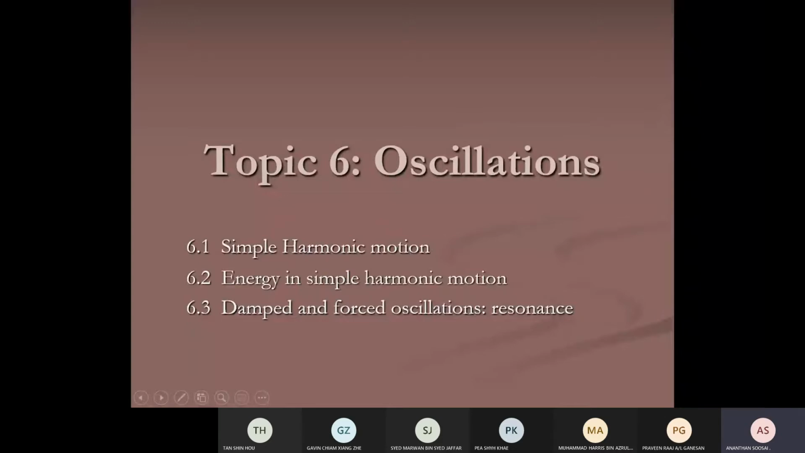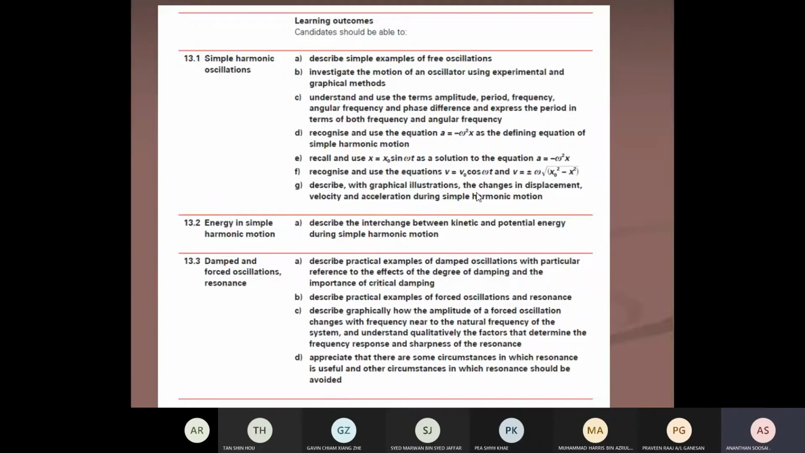Oscillation is the basic of wave. How a wave is produced, how a sound wave is produced, how a radio wave is produced, all the fundamental movement is a type of oscillation. Something oscillates to create the wave. For A levels, we do oscillation after you learn wave. We are doing the fundamentals of oscillation. Okay, let's move on.